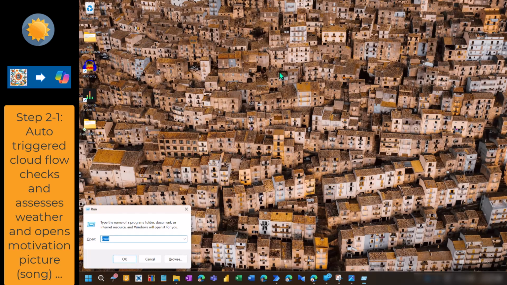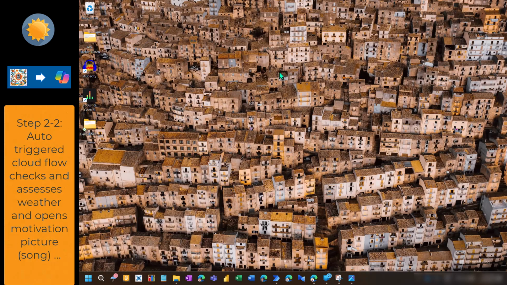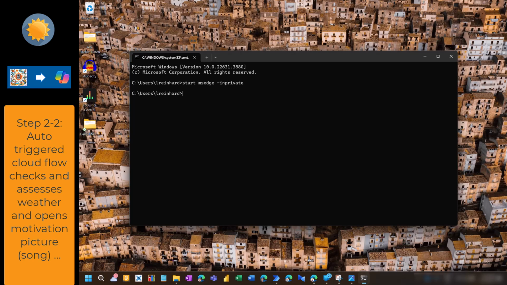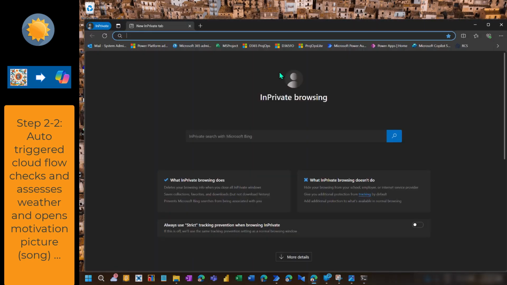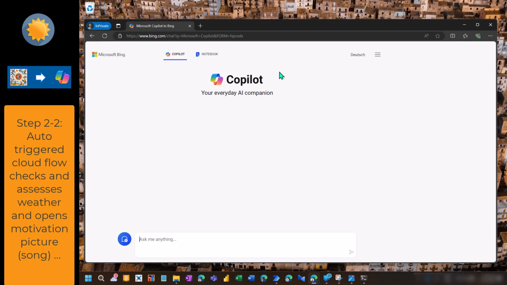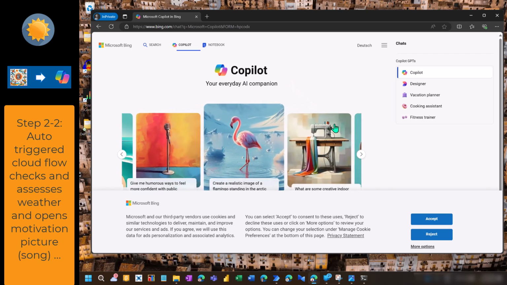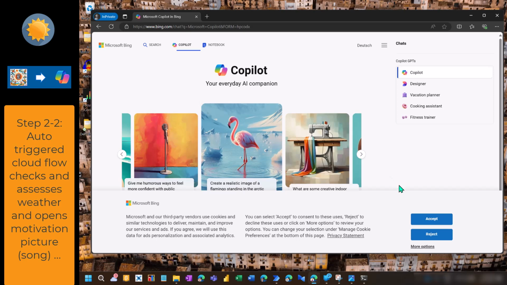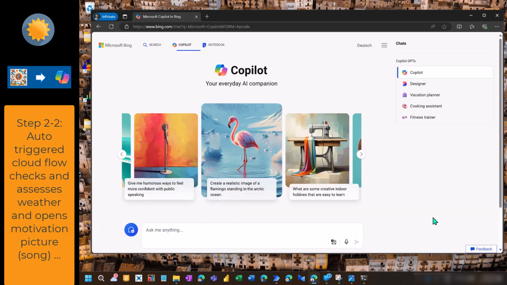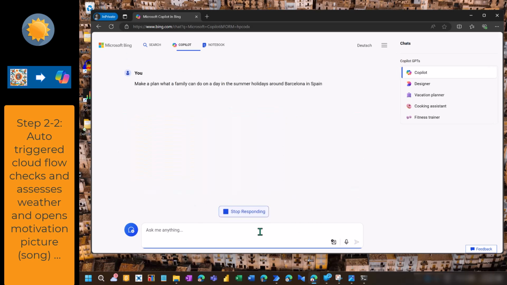Why? Because this was the first step that's finished, and now you see the command running. Yeah, and to open a private browser session, I found that this command prompt is the easiest way. Now you see there's this crazy pop-up that is always coming. That's a bit annoying. So I said, okay, move there, accept it, and then in the question box that you see in the middle, go there and ask what you can do as a family, maybe in Barcelona or in the location where you are and want to make a holiday.